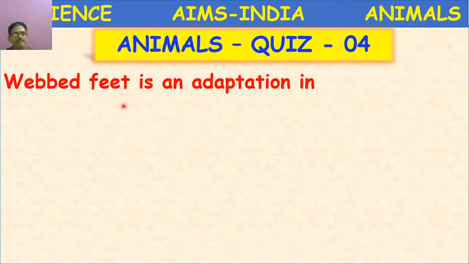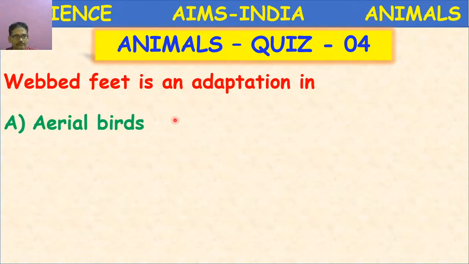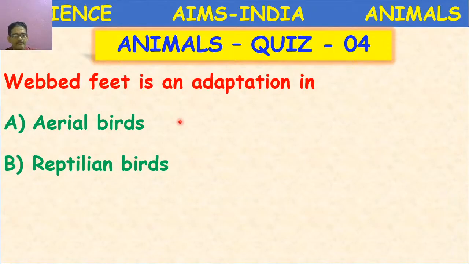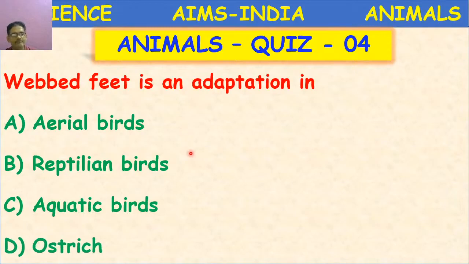Next question. Webbed feet is an adaptation in aerial birds, reptilian birds, aquatic birds, or ostrich, a terrestrial bird. Aerial birds fly in the air.